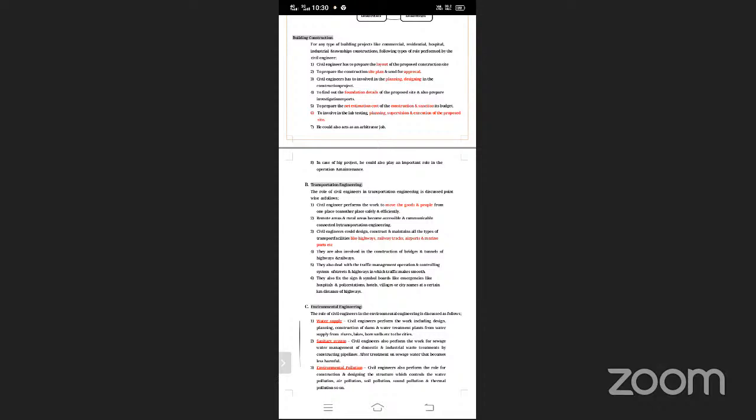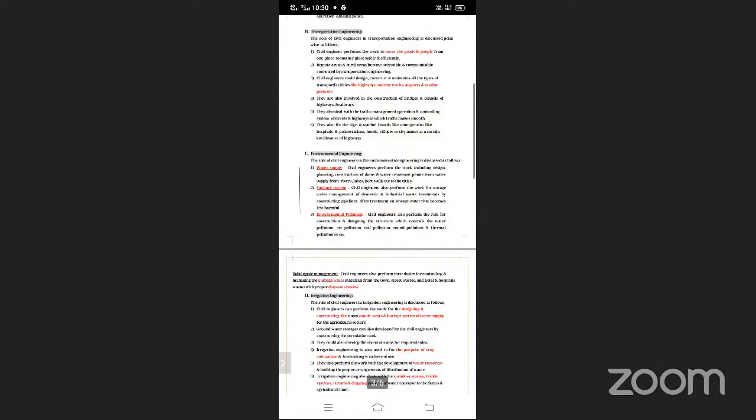What is included in transportation? I highlight that point: highway engineering, railway engineering, airport engineering, and marine port engineering. All these points are highlighted. In this way we can study for the MCQ for chapter number 1. Next, what are the various branches of civil environmental engineering? Highlight water supply, sanitary system, and environmental system. This is the highlighted point.